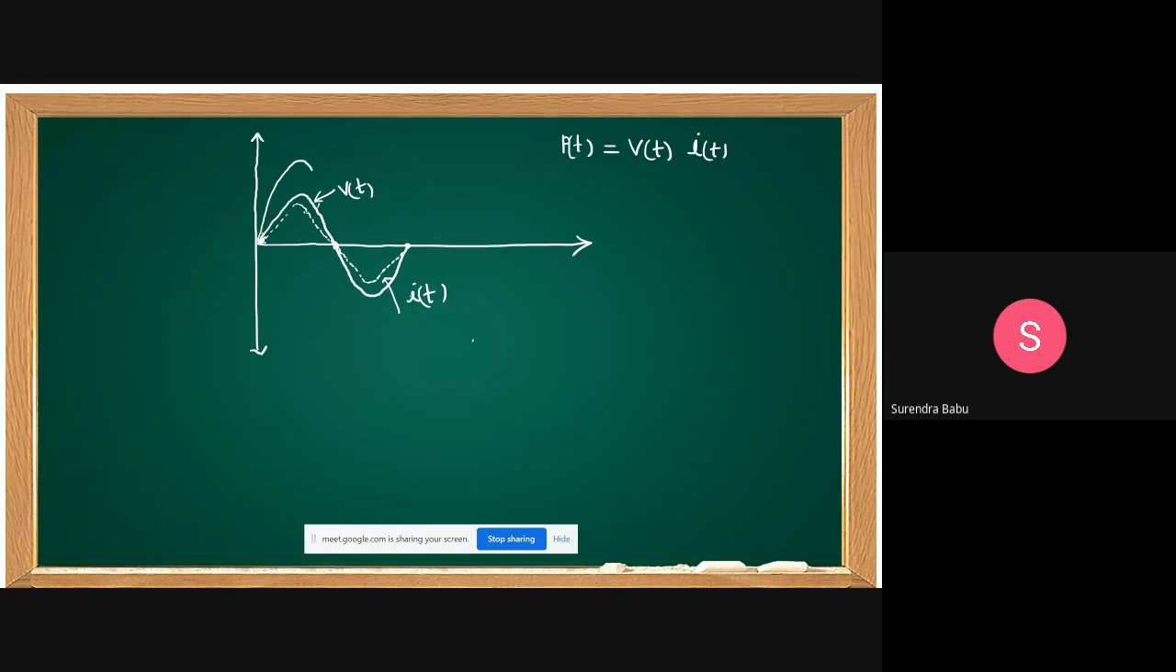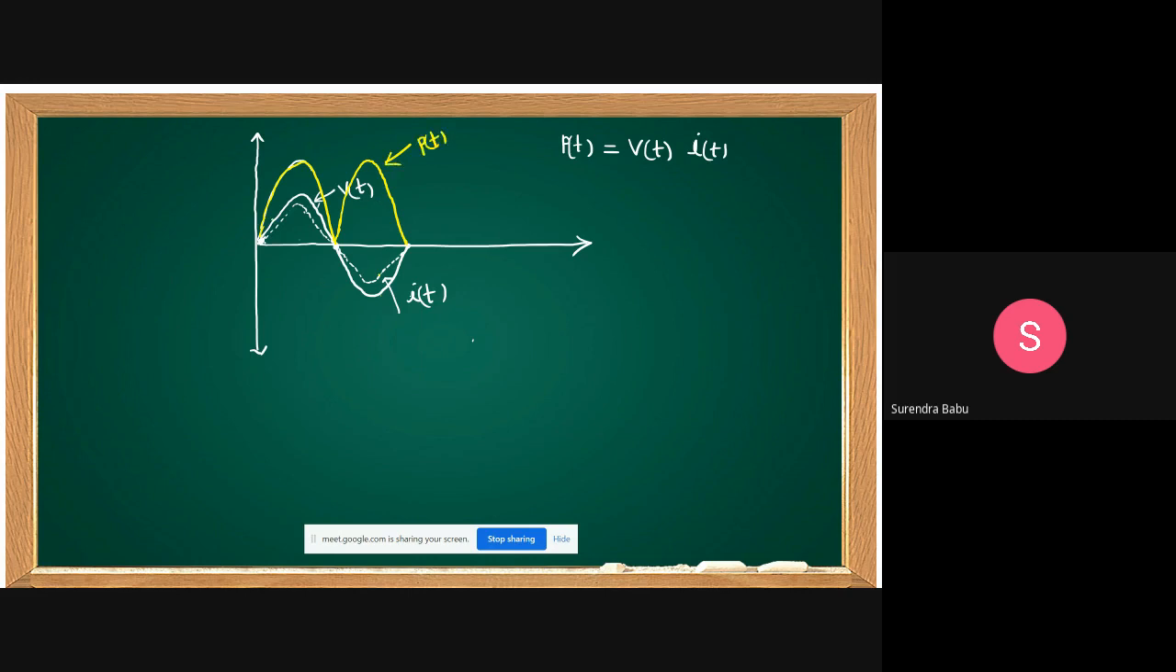I'm multiplying those two, positive into positive, positive. Next, this is negative, this is negative. Negative into negative, positive. This is which one? Power, P of t.